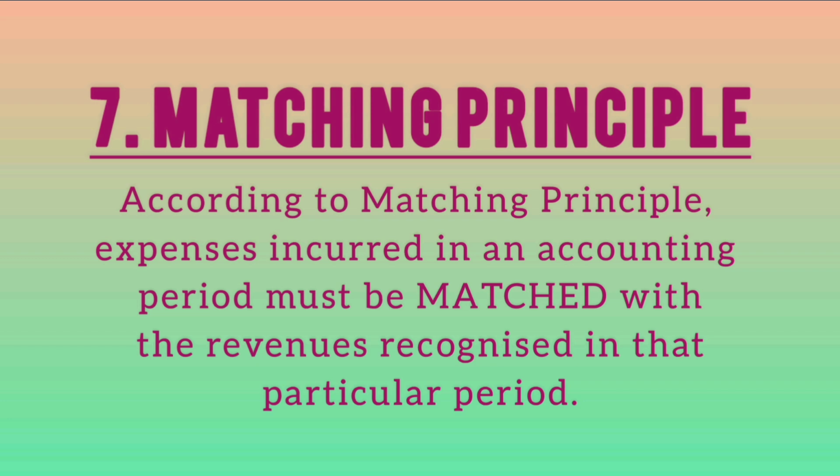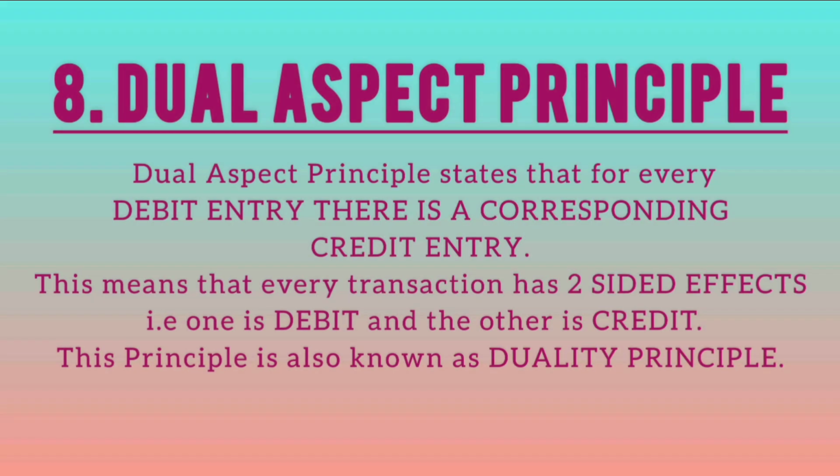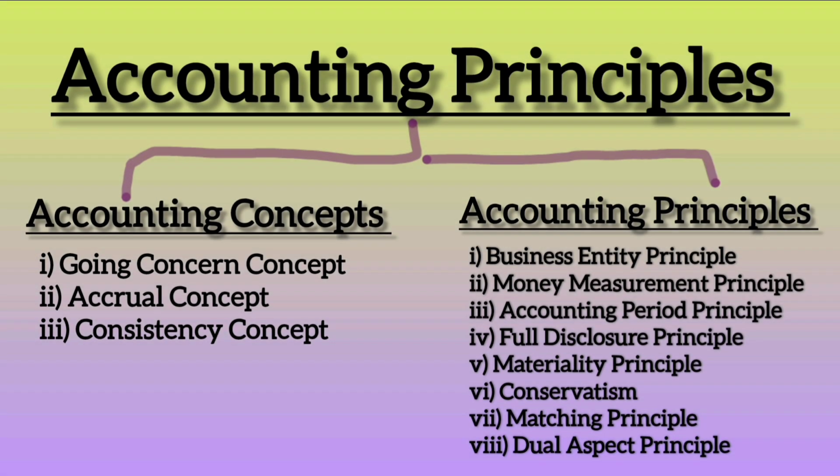The last accounting principle is dual aspect principle. According to this principle, for every debit, there is a corresponding credit, which means every transaction has a two-sided effect. That is, one is debit and the other is credit. This accounting principle is also known as duality principle. So I hope you have understood these eight accounting principles which we have discussed in our today's class.